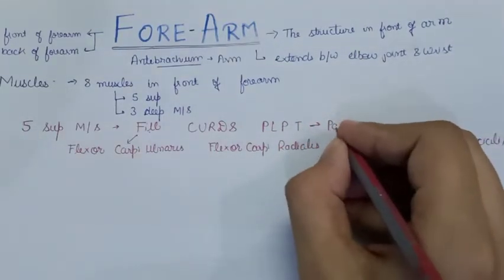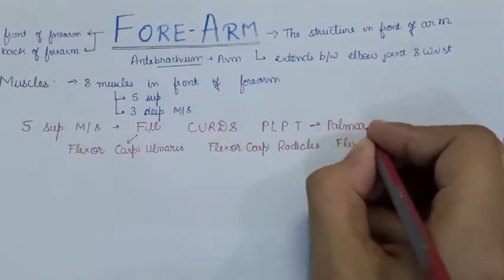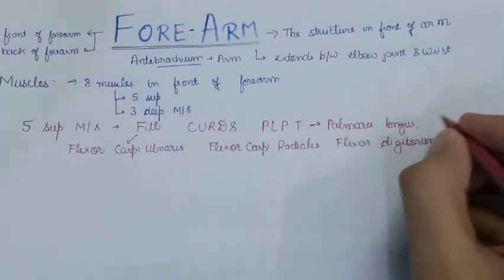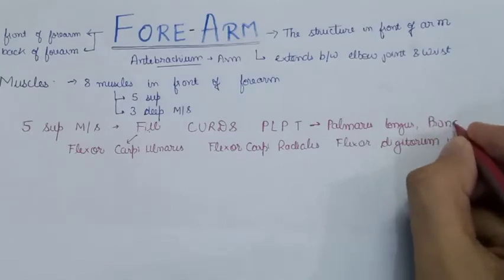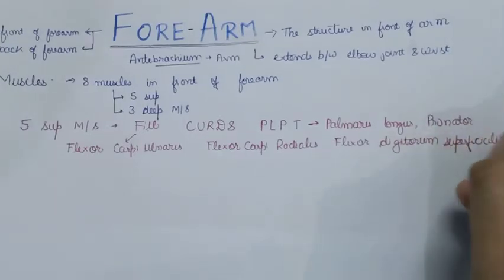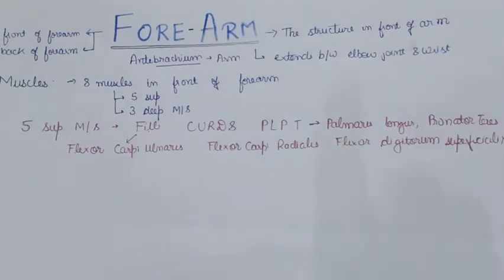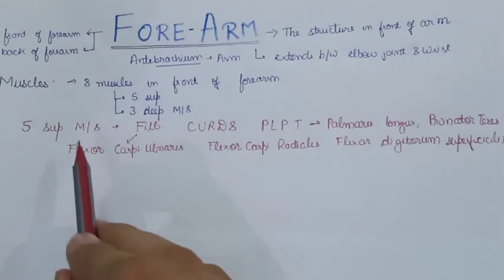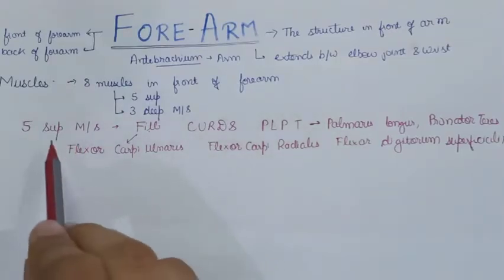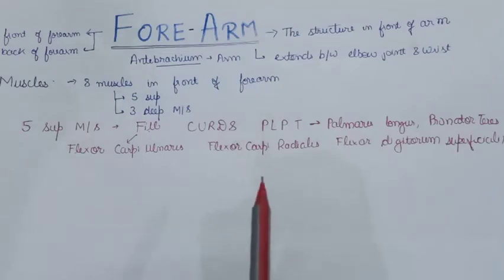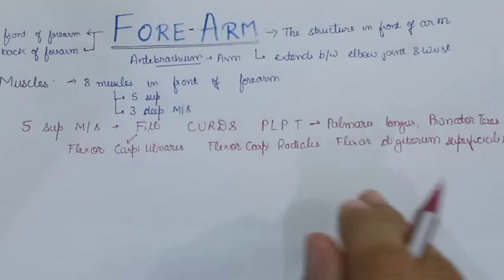So it is palmaris longus and pronator teres, the muscle which helps in pronation of the hand along with the pronator quadratus. We will discuss each muscle in detail in a separate video, covering their origin, insertion and action, and how the action takes place.